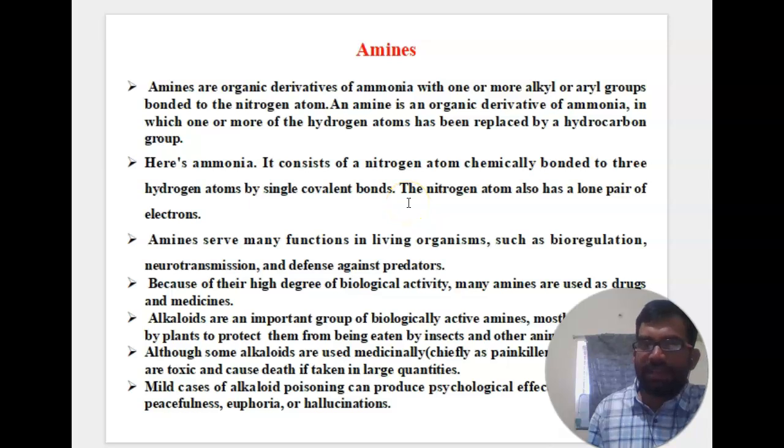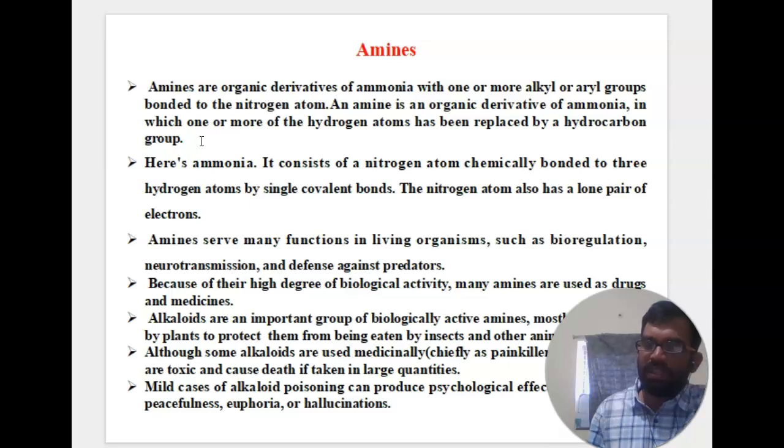What are amines? Amines are organic derivatives of ammonia with one or more alkyl or aryl groups bonded to the nitrogen atom. An amine is an organic derivative of ammonia in which one or more of the hydrogen atoms has been replaced by hydrocarbon groups. So amines are organic derivatives of ammonia, with one or more alkyl or aryl groups bonded to the nitrogen atom.